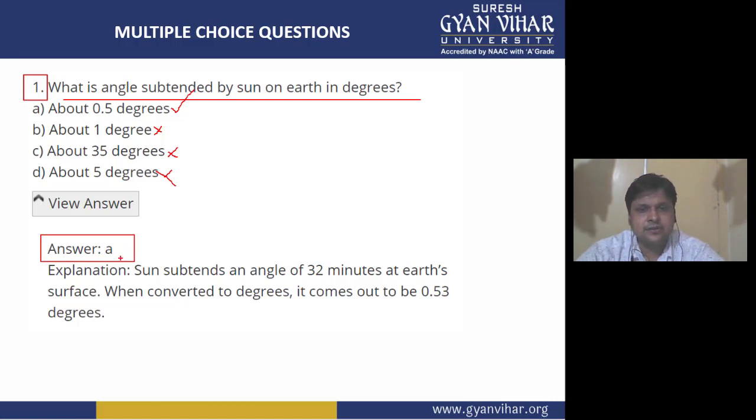The explanation is what? Explanation is sun subtends an angle of 32 minutes at the earth's surface, which when converted to degrees comes out to be 0.53 degree. So exactly if we want the degrees in terms of up to 2 decimal places, it will be 0.53 degree. Alright, so this was our question number first.